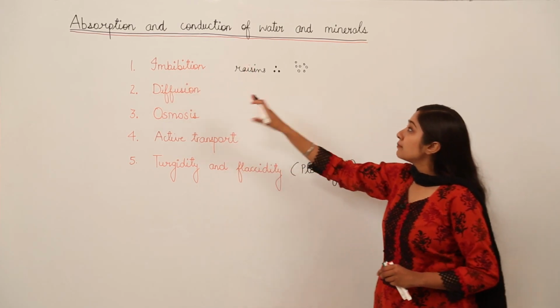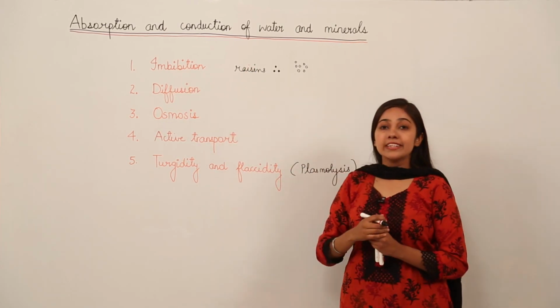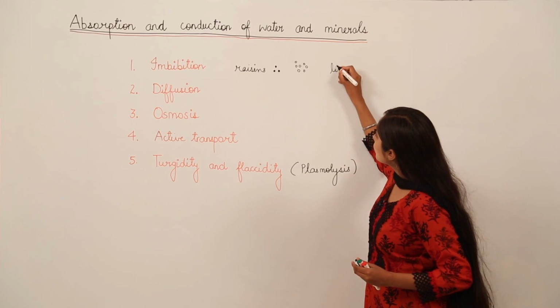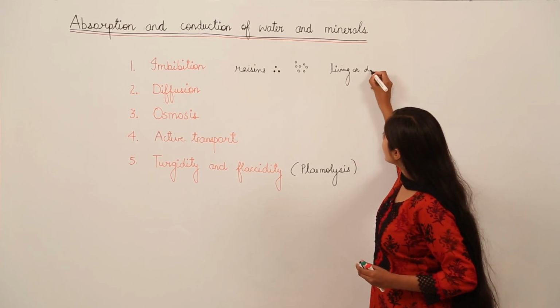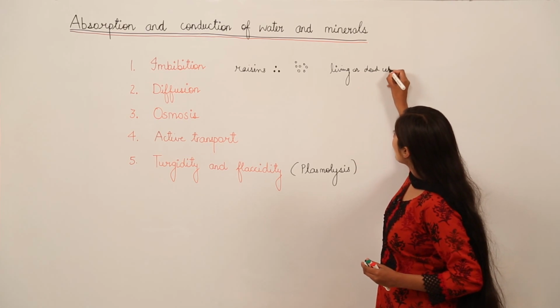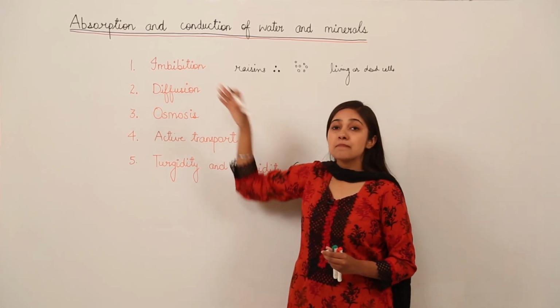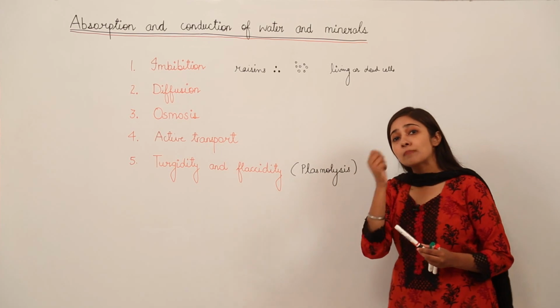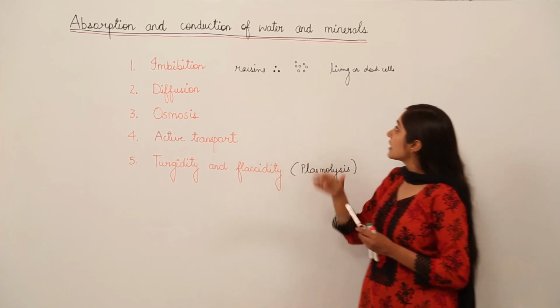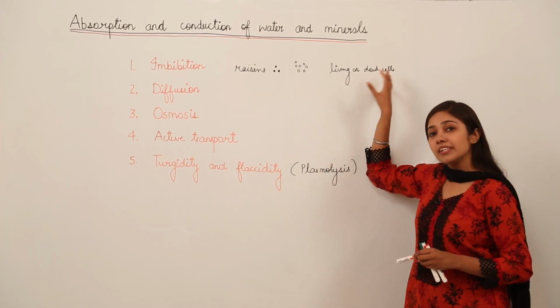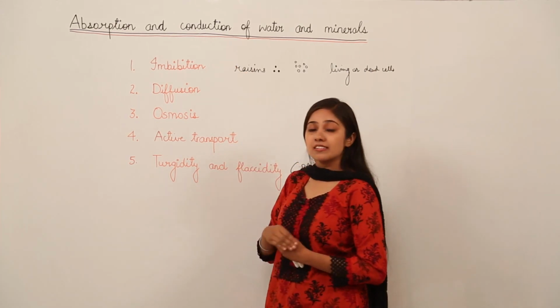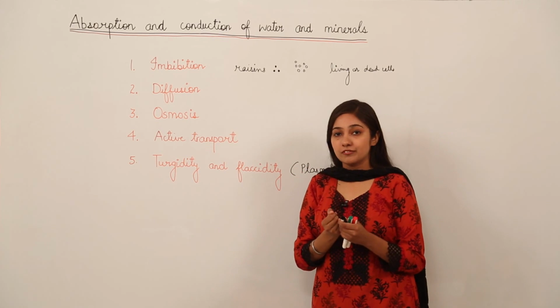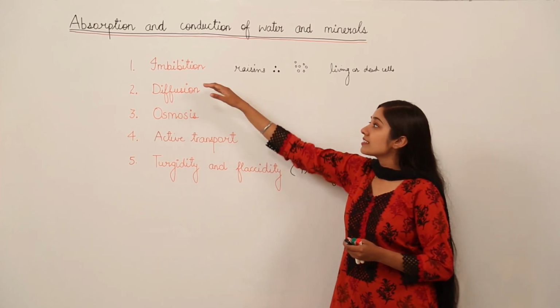Now this imbibition can occur in living cells or in dead cells. So living or dead cells both can show this process, that is imbibition, meaning absorption from the surface. Remember the basic concept that the absorption of water from the surface is known as imbibition.